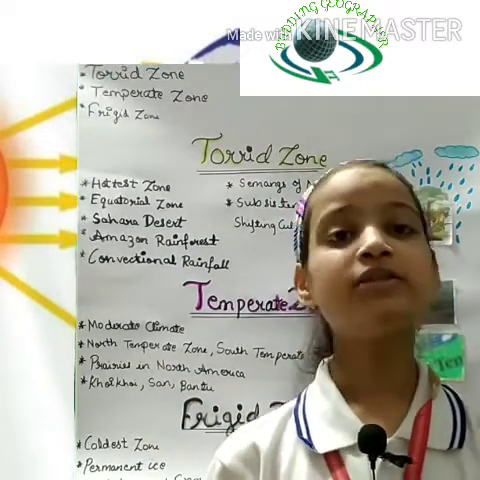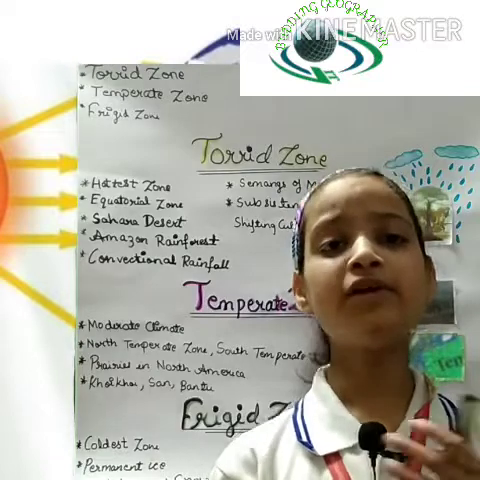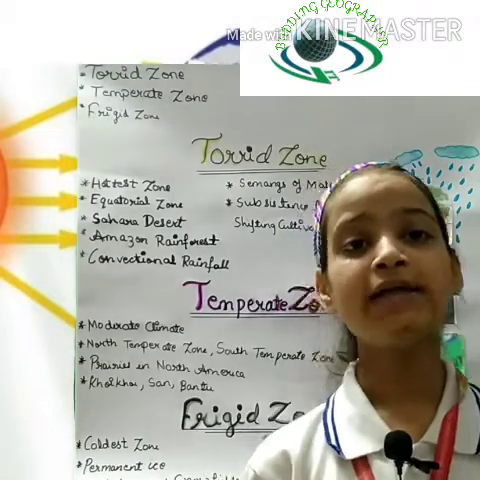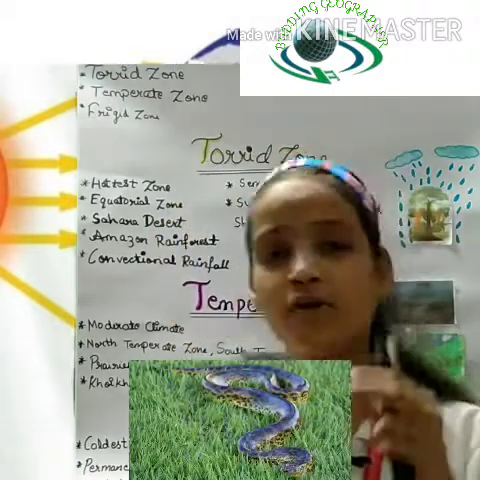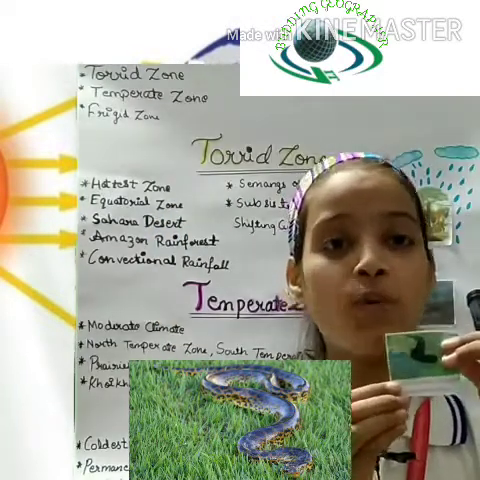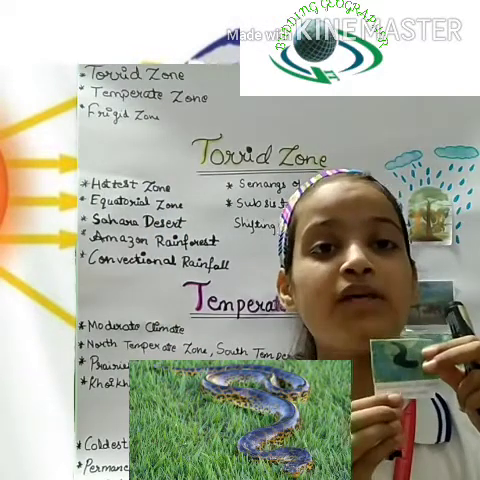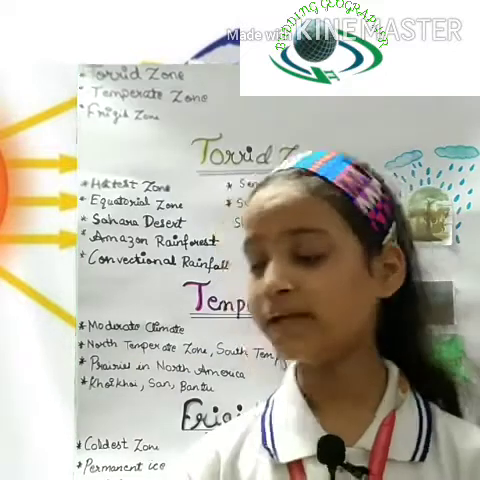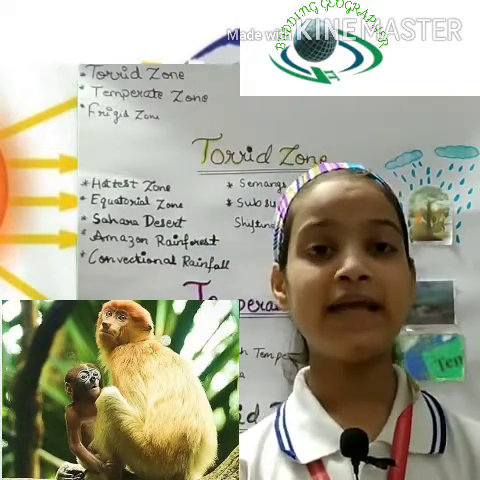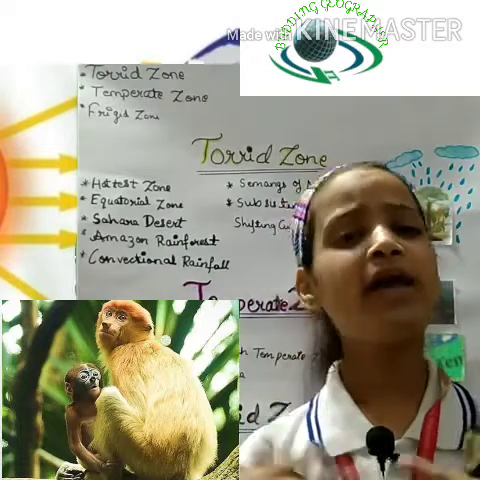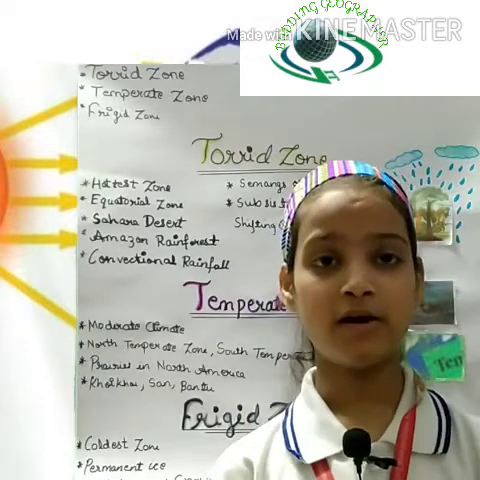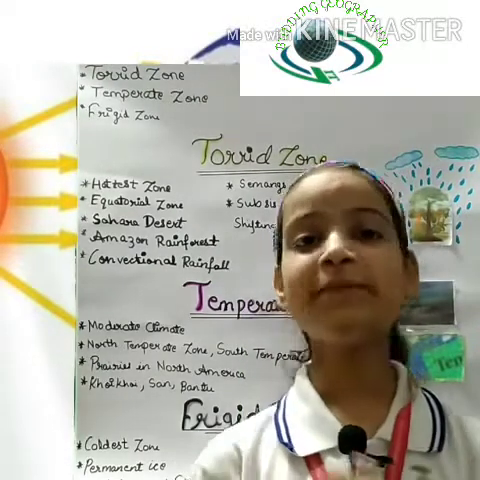So, now the fauna. Here different animal species are found, like the green anaconda. See the picture, it is the world's largest snake, which is found in the Torrid Zone. And monkeys are found over there, like the squirrel monkey and many other monkeys are also found over there. So this was the animal species.